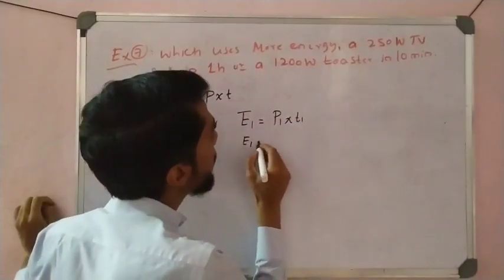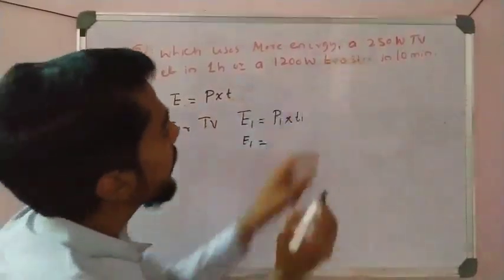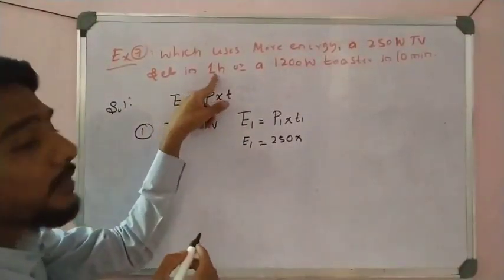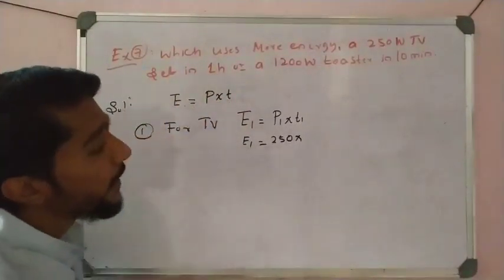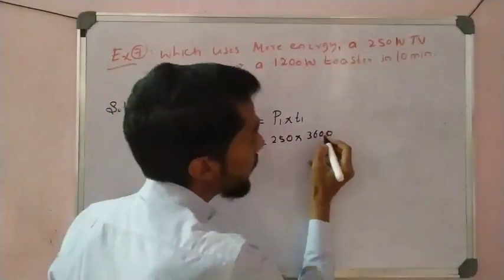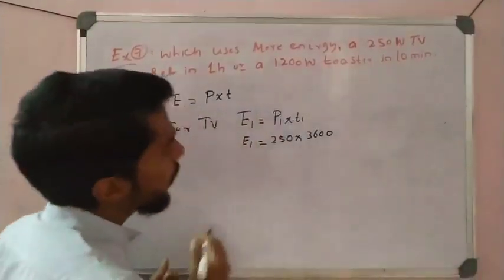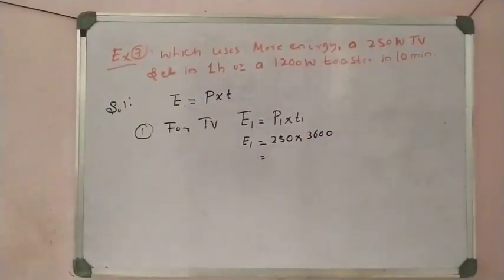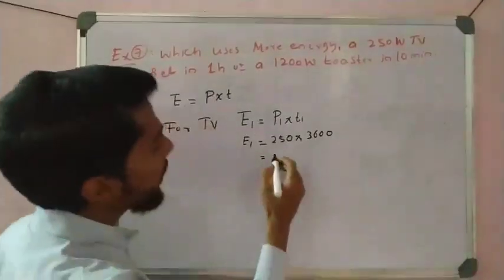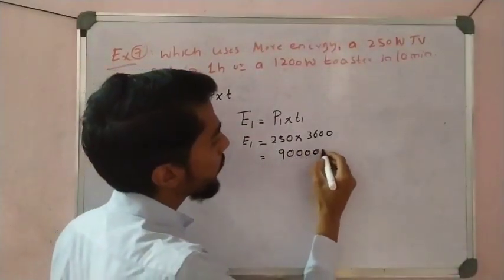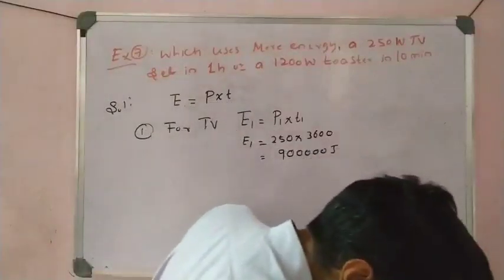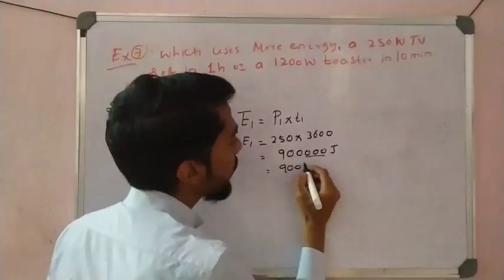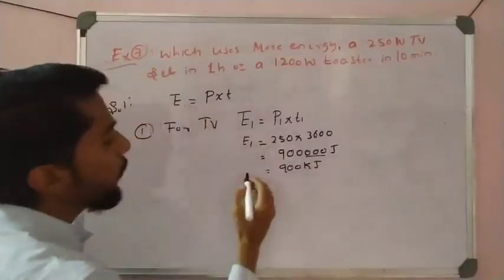The power for the TV is 250 watt, and time we make in seconds, which is 3600 seconds. Multiplying this, you get 9,00,000 joules, or 900 kilojoules. That is for the TV.